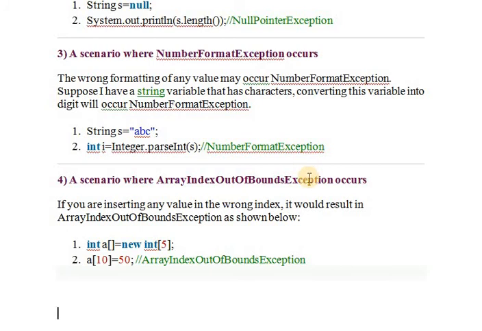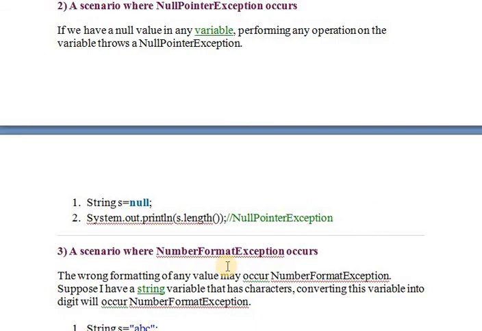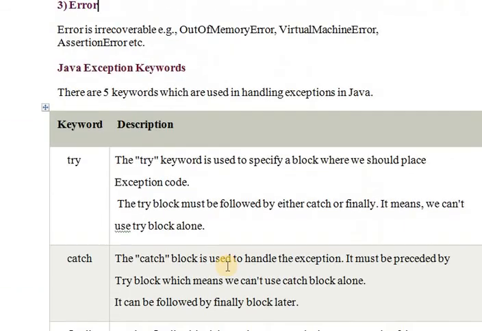Array index out of bound exception occurs if you are declaring int a[] equal to new int[5], and then a[10] equal to 50. We only have 0 to 4 locations, that is 5 locations, but here a[10] is not available in the declaration. This is the array index out of bound exception. So this is the exception handling in Java.